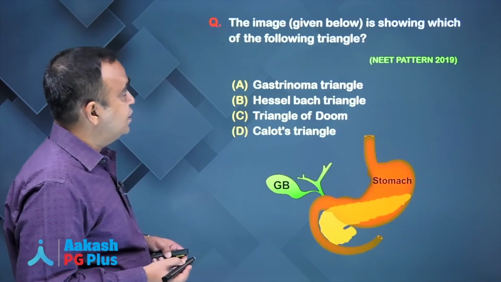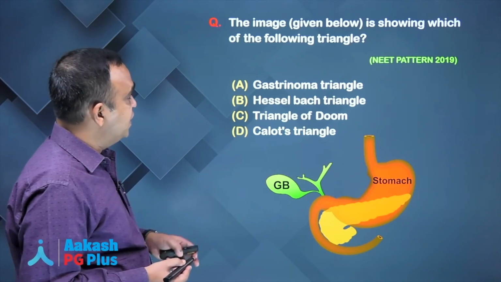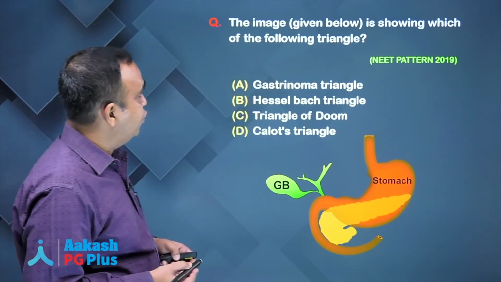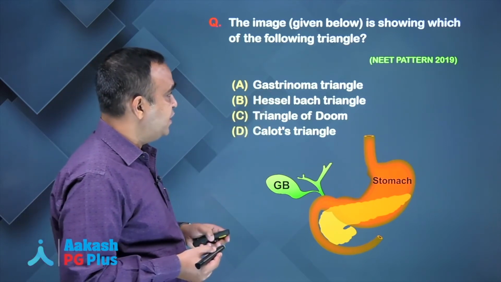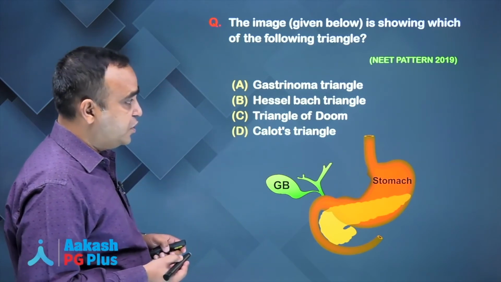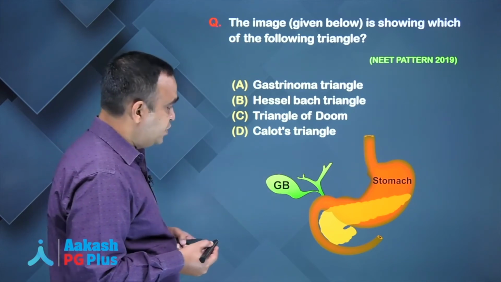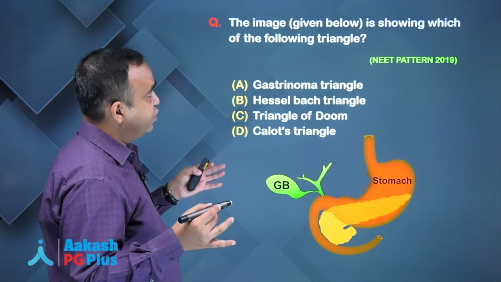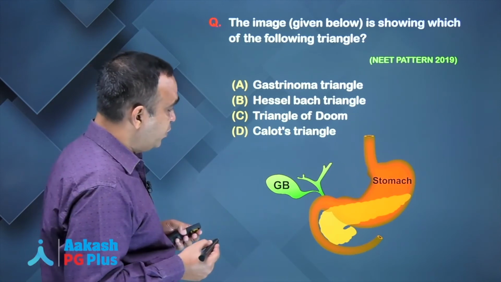The next question related to gastrinoma is an image based question, and they have asked which of the following triangles it is showing. Is it a gastrinoma triangle, a Hesselbach triangle, a triangle of Doom, or Calot's triangle? I have purposefully removed the image of the triangle, because you should know about the Passaro triangle or the gastrinoma triangle, which we talked about in gastrinoma.